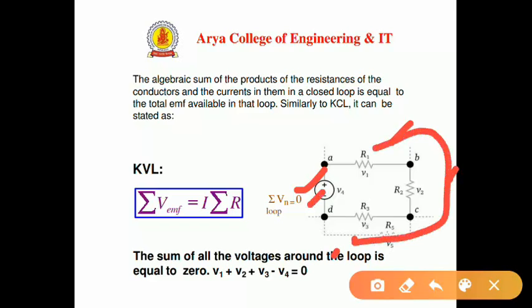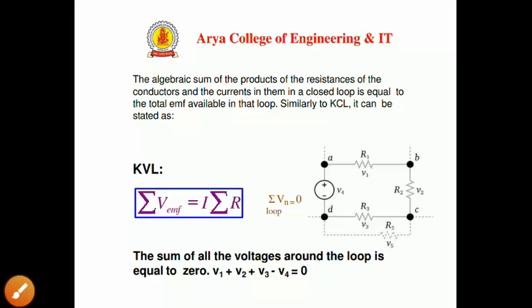You can see this equation: the algebraic sum of the EMFs equals the sum of potential drops at the resistors, or we can say the algebraic sum of potential drops equals 0. So we have two ways to represent this KVL. In the other way, we can write V1 plus V2 plus V3 minus V4 equals 0. So you have to mention the sign of each voltage quantity in the equation.